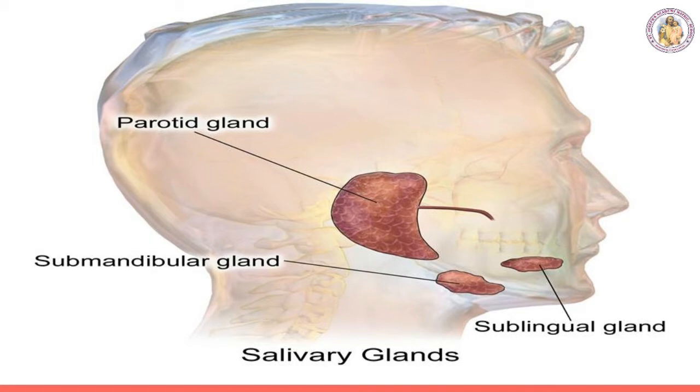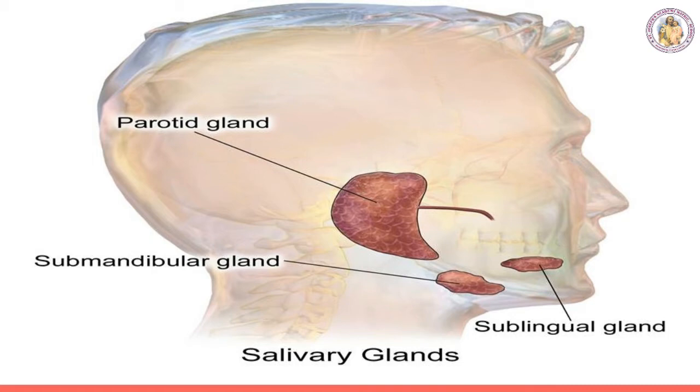The parotid gland is the largest salivary gland, lying on the cheeks in front of the ear. Par means near, otid means ear. The sublingual gland is the smallest gland. The submaxillary or submandibular gland lies at the angle of the lower jaw.